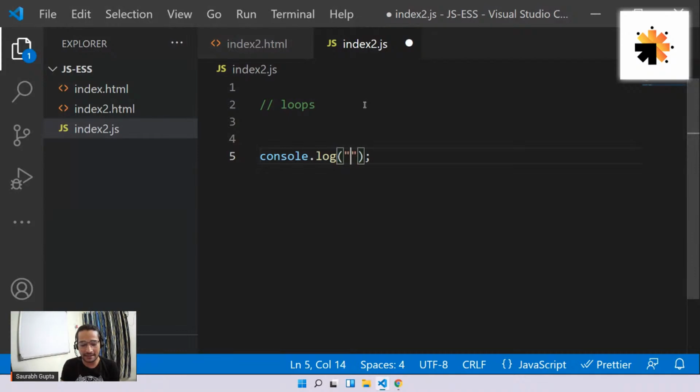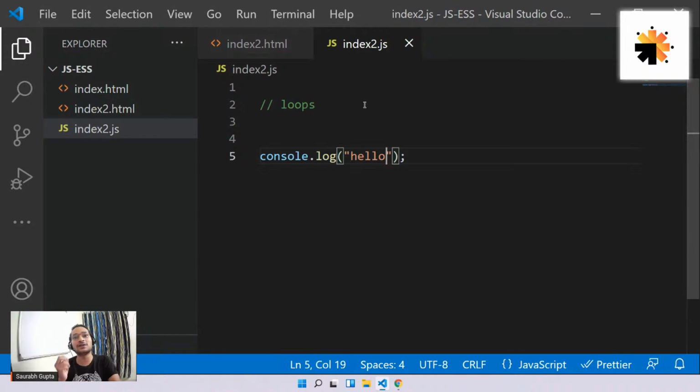You'll never need this, but let's say it is a very important piece of code, and I want to execute this line 2000 times. Either I write this same line 2000 times, but that is very messy. It will increase my lines of code, make my file big, and waste my time.